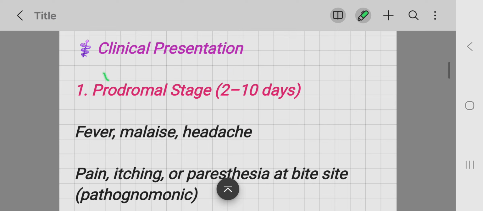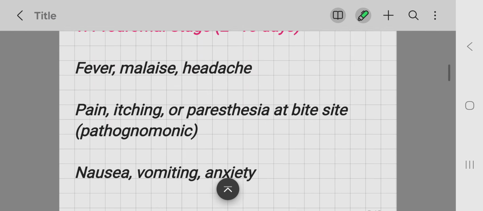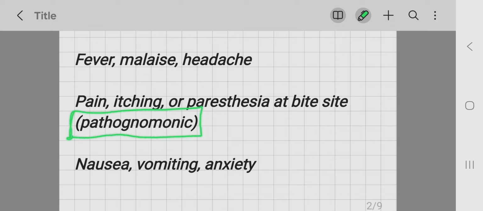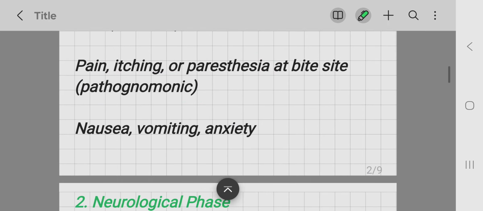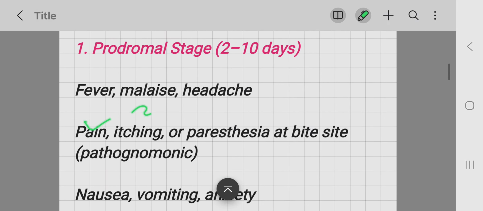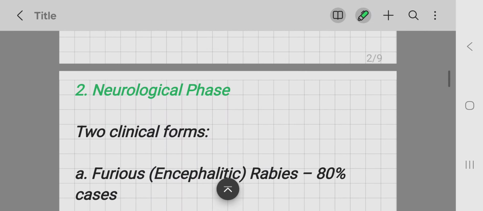Clinical presentation. First one is the prodromal stage. It lasts for 2 to 10 days. It mostly has fever, malaise, and headache, but the pathognomonic features that are present in this prodromal stage are pain, itching, and numbness at the site of the bite. Also, the patient may have nausea, vomiting, and anxiety, but these are important: pain, itching, and paresthesias. These are pathognomonic for this prodromal stage of rabies.